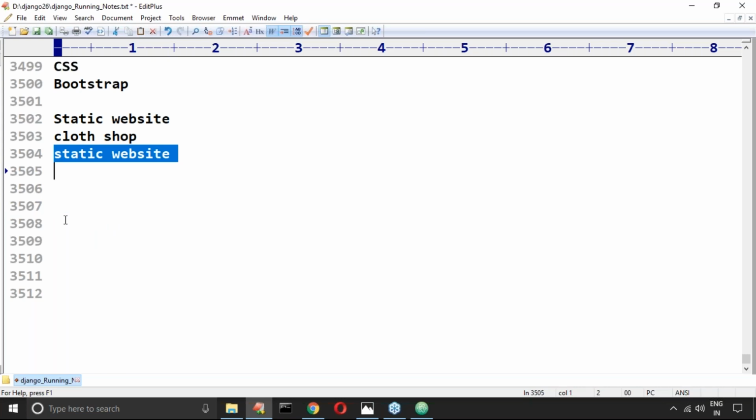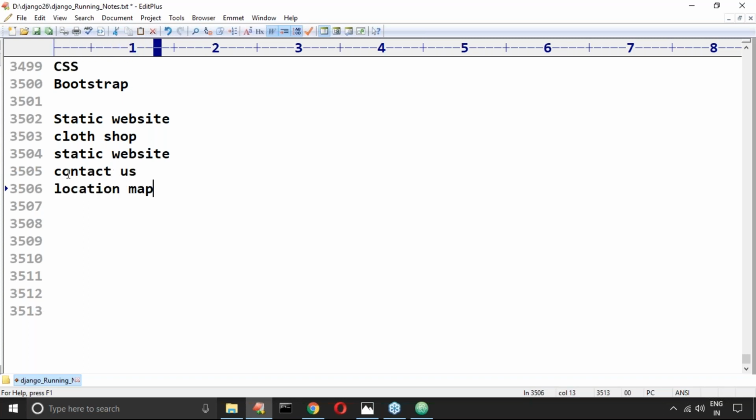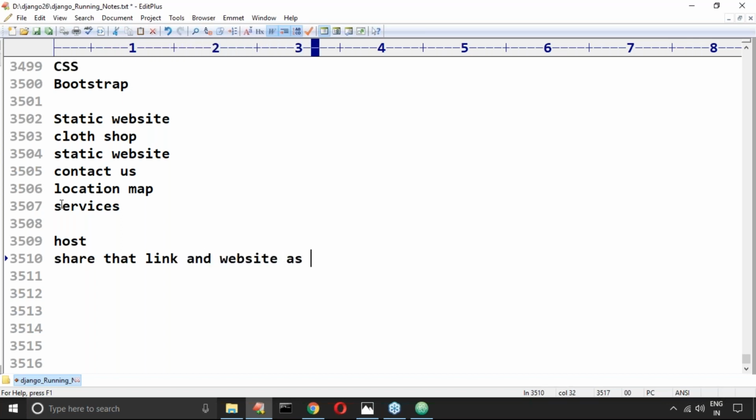Launch this website, just 3 or 4 pages, like contact us, and a location map. You can open Google and check how to embed Google Map. Next, what kind of services that person is going to provide. Next, can you please host it and share that link and the website as a gift to your friend.